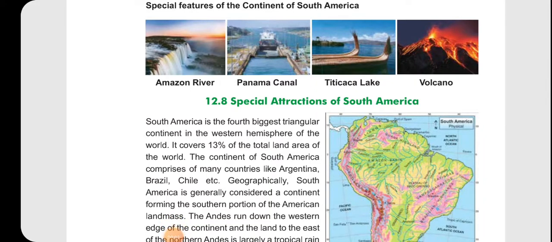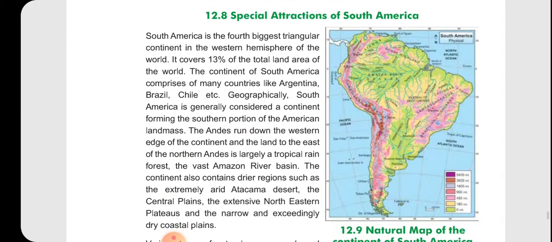South America is the fourth biggest triangular continent in the western hemisphere of the world, and it covers 13% of the total land area of the world. The continent of South America comprises many countries like Argentina, Brazil, Chile, etc.